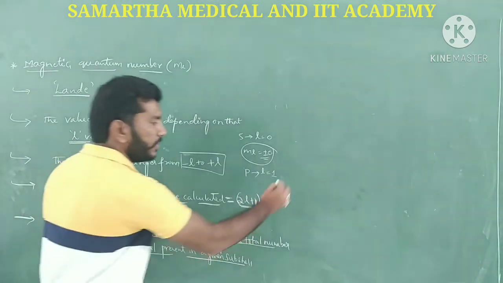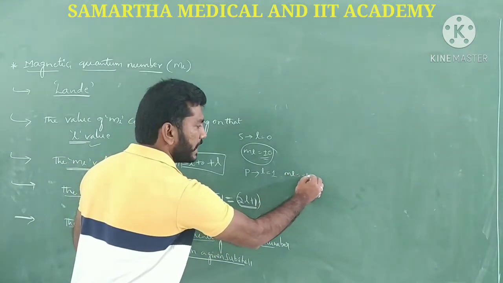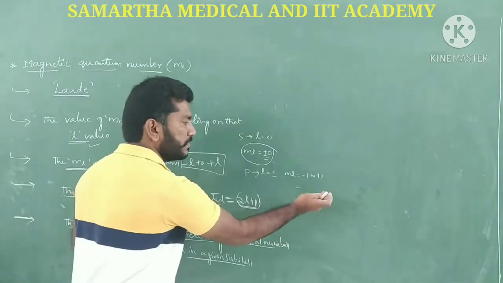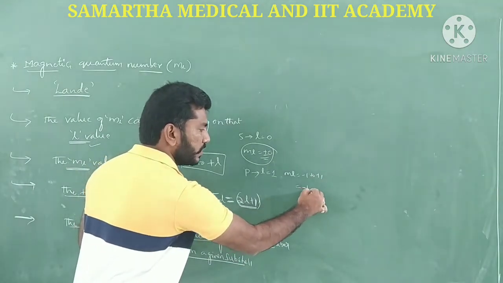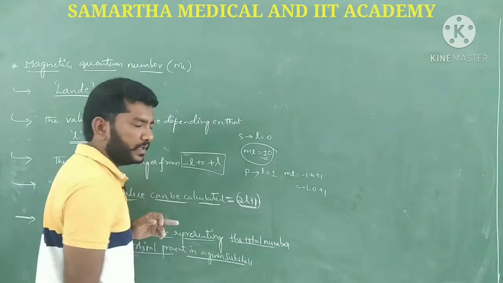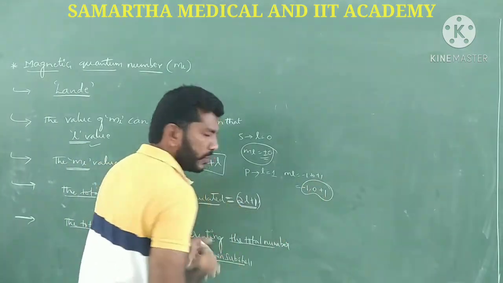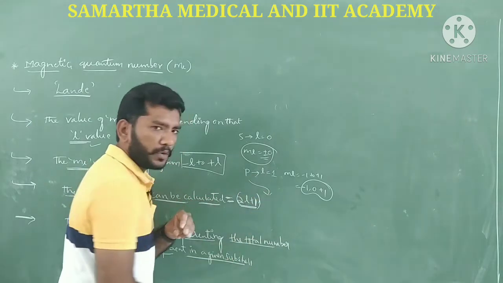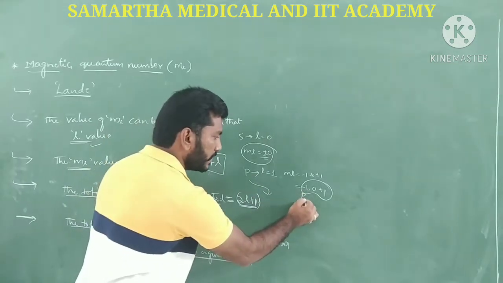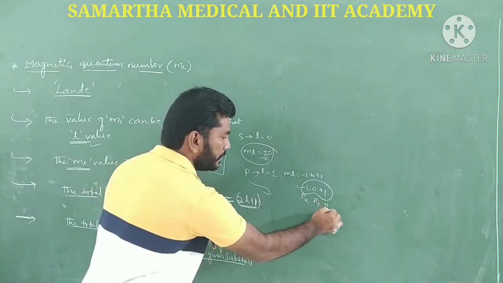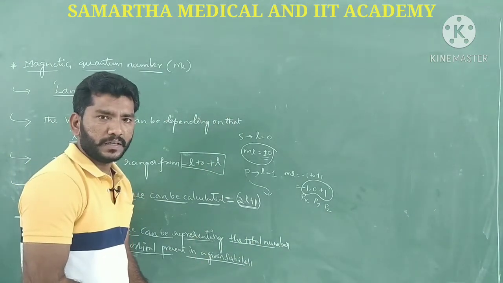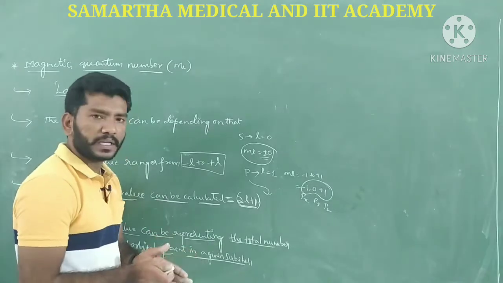So the ml value is minus 1 to plus 1: minus 1, 0, plus 1. How many values do we get? 3, which means in the p subshell there are 3 orbitals, px, py and pz. Isn't it? This is a very simple scenario, guys. We have to know that.